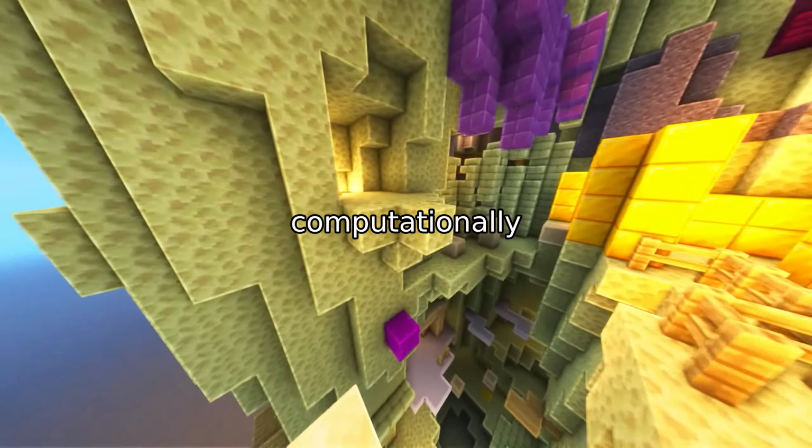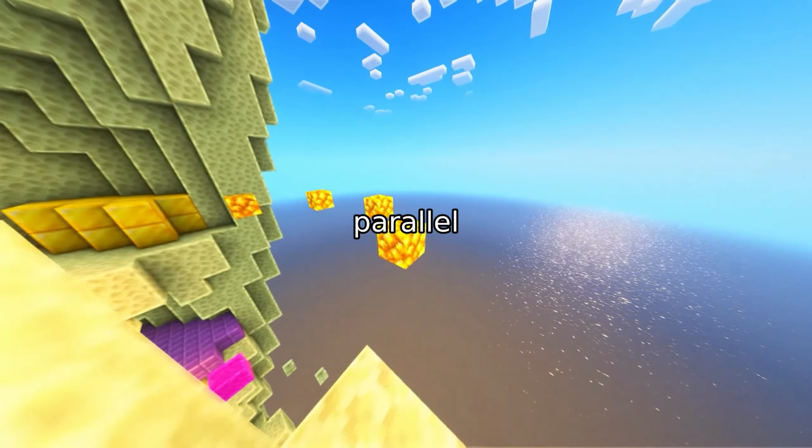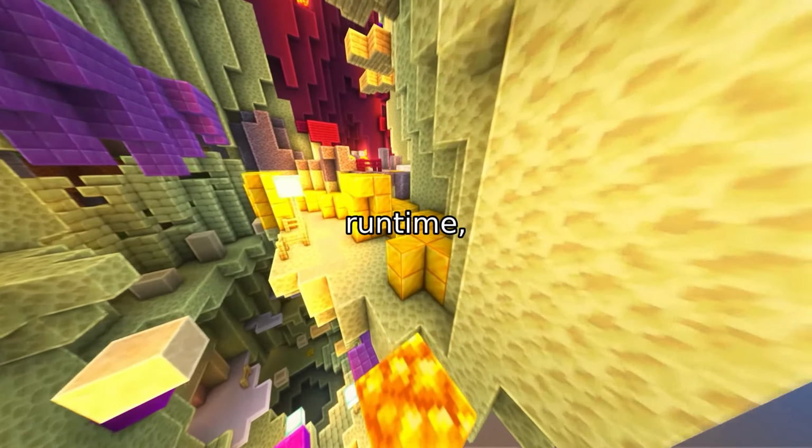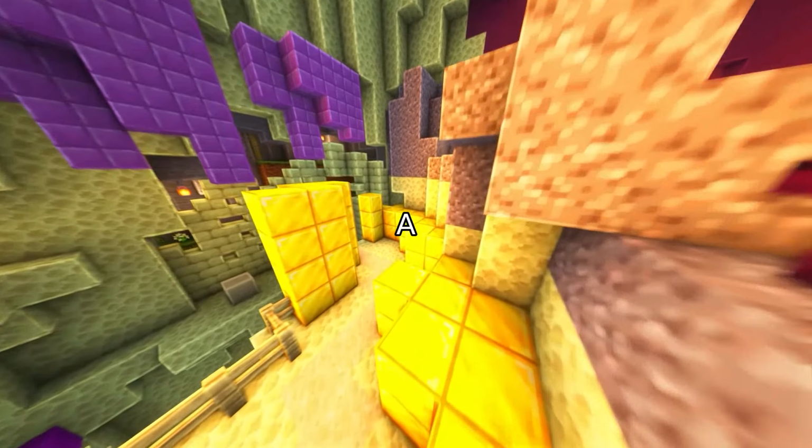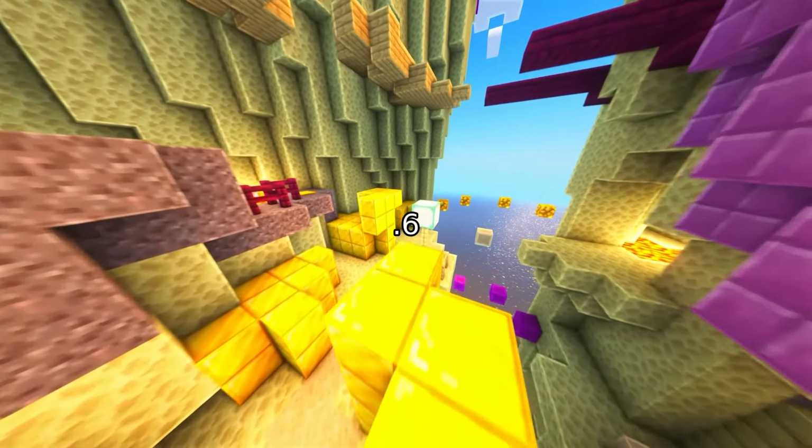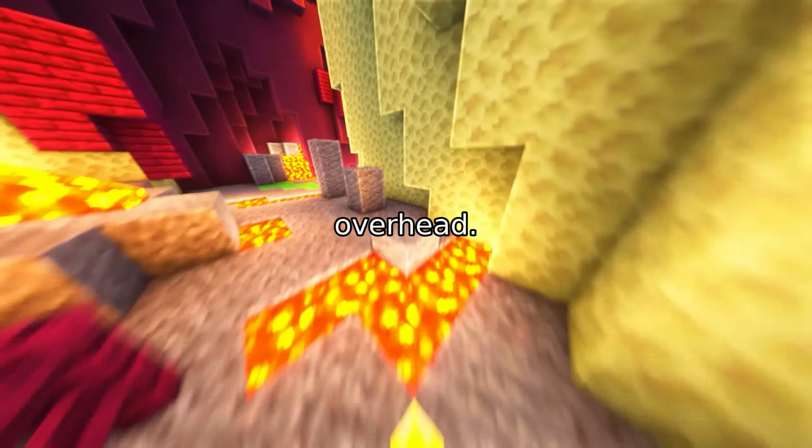What's more, our framework is computationally efficient. Increasing the number of parallel samples improves accuracy without increasing runtime, only memory usage. A modest setting of M equals 4 yields a 75.6% reduction in MSE, with minimal overhead.